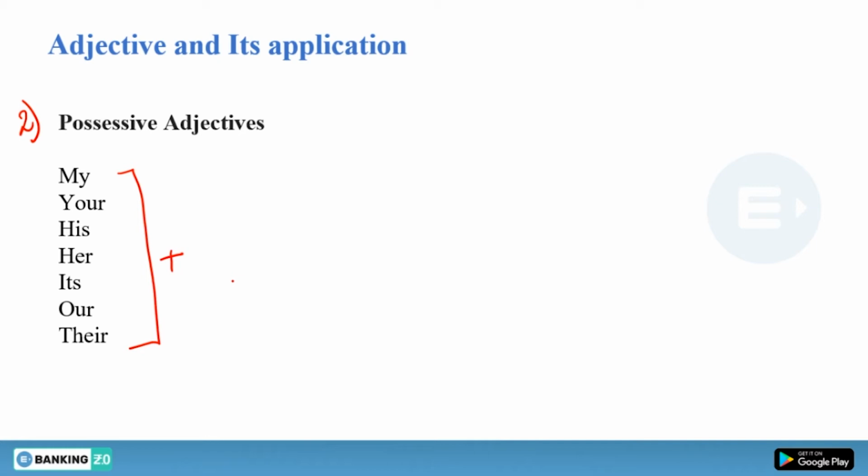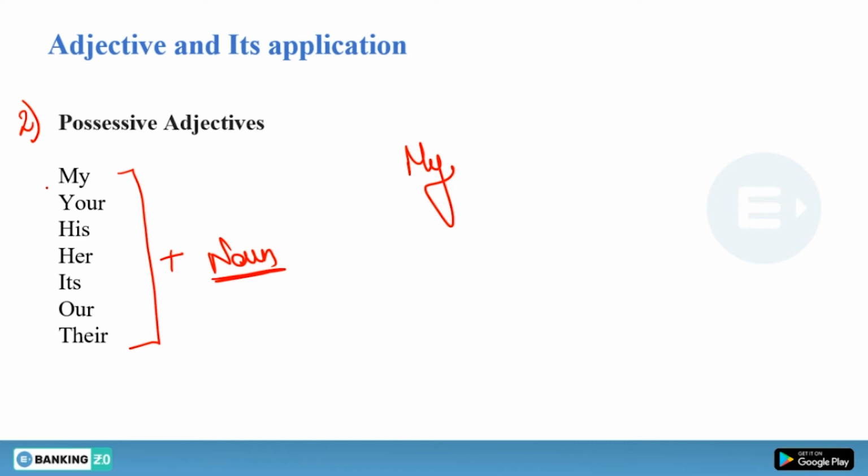Possessive adjectives are always followed by a noun. Okay, you have to have a noun after these possessive adjectives. Why? Because if you do not use any noun, it will not convey the complete meaning. Can you say "my"? You have to use my dog, my house, my wife, my husband, my sister, my brother, my bag, anything. Okay.